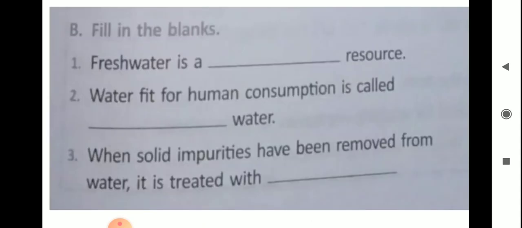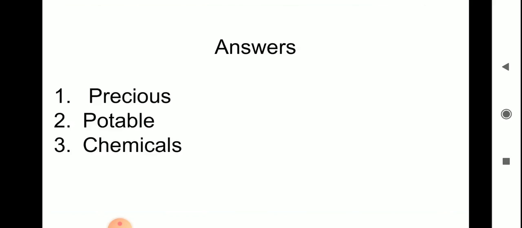Fresh water is a dash resource. Answer is precious. Water fit for human consumption is called potable water. When solid impurities have been removed from water, it is treated with chemicals.